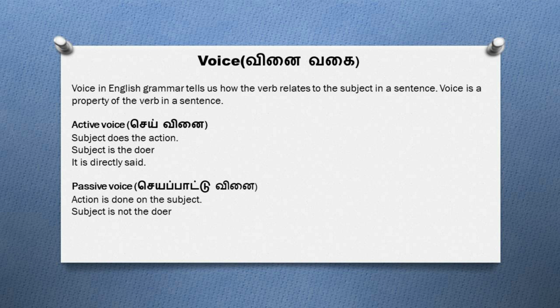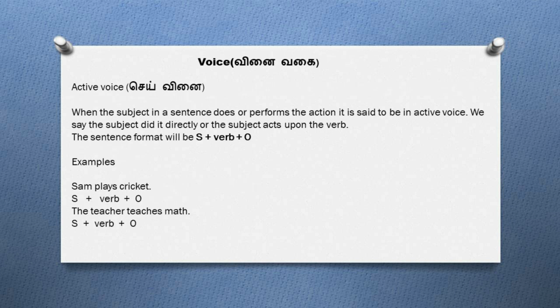Active voice sentencesல subject தான் ஒரு actionஐ செய்யக்கூடியது. Subject is the doer in a sentence. Active voice sentences are said directly. And in passive voice, the action is done on the subject. In passive voice, the subject is not the doer. So let me explain each of these types in detail with examples.